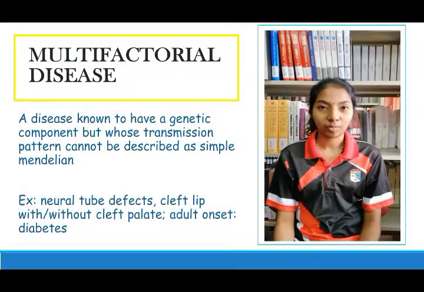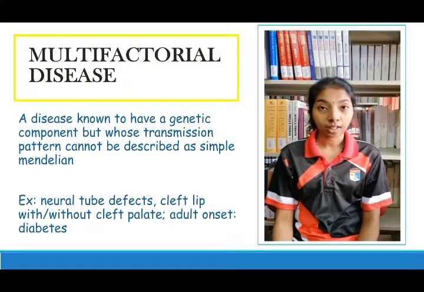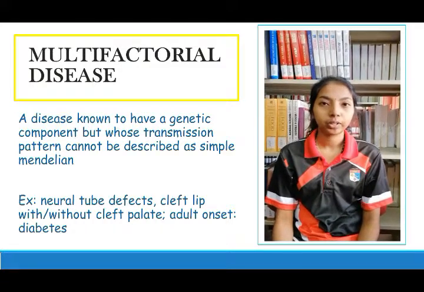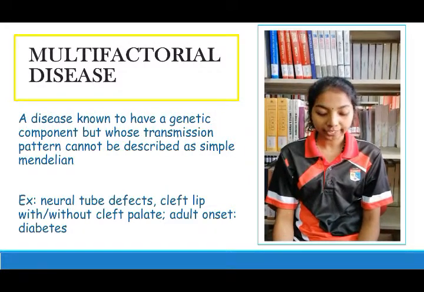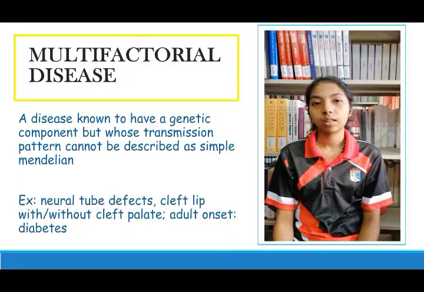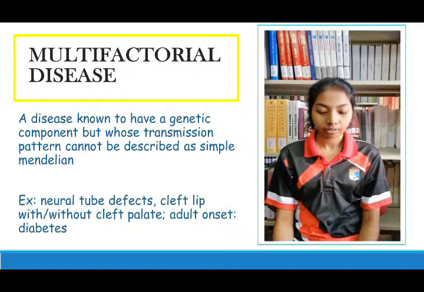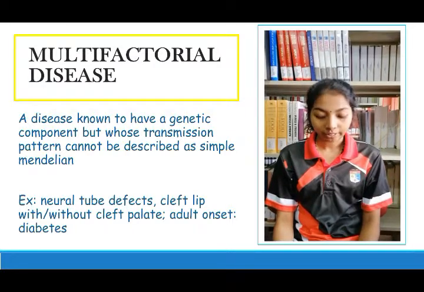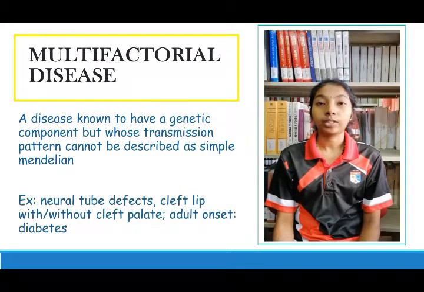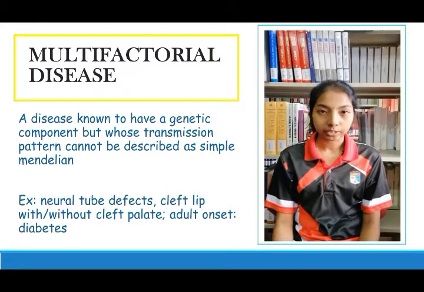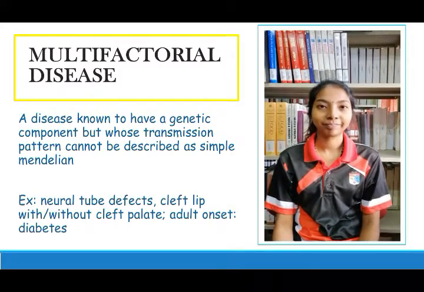Now I'm going to talk about multifactorial disease. It is a general designation assigned to a disease which is known to have a genetic component but whose transmission pattern cannot be described as simple Mendelian. Examples of multifactorial diseases are neural tube defects and cleft lip with or without cleft palate, and for the adult onset ones, diabetes, essential hypertension, and coronary heart disease.